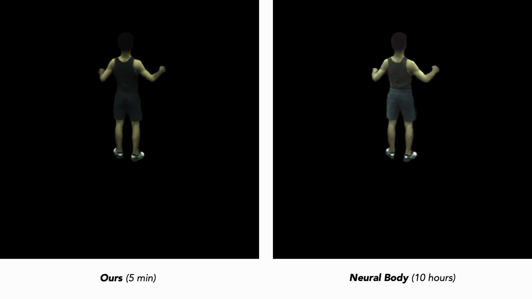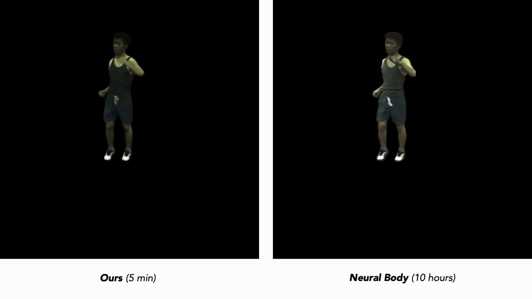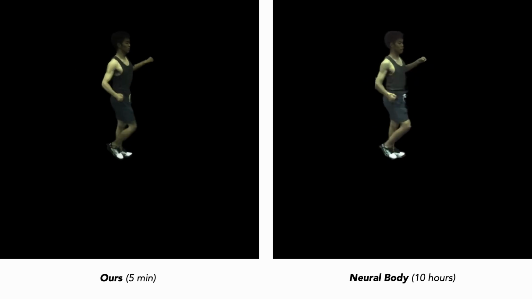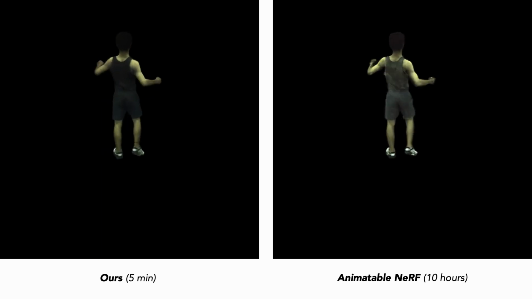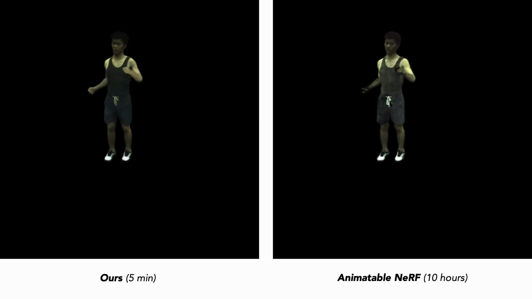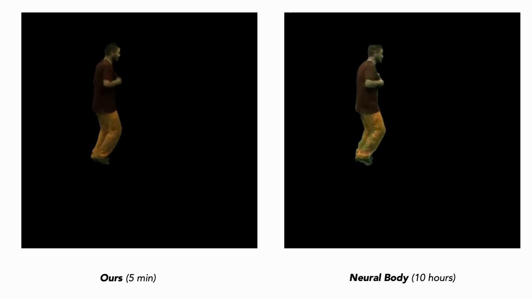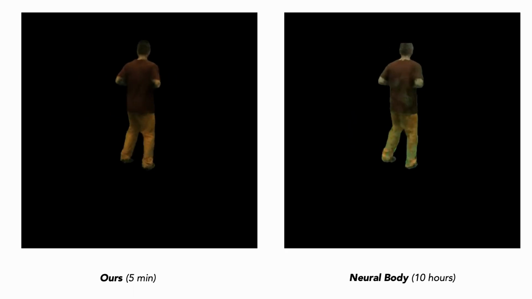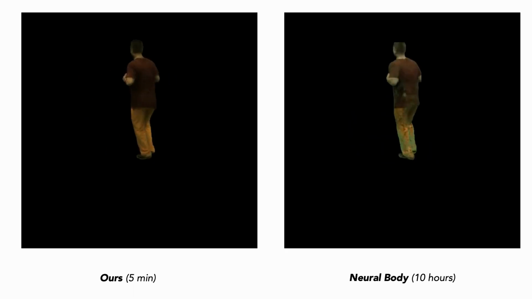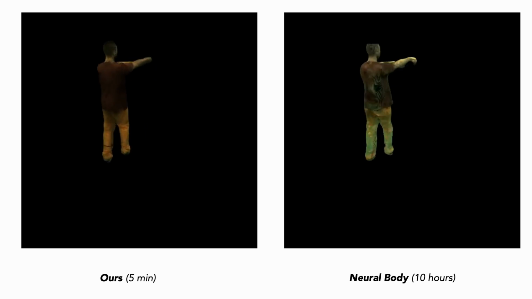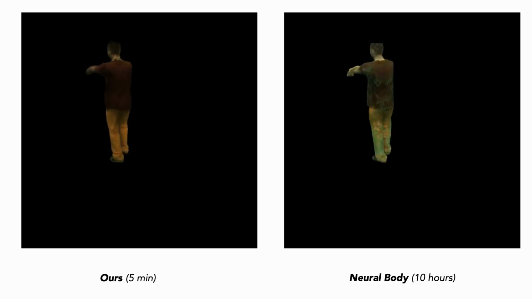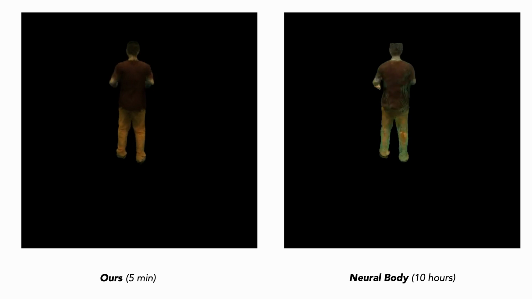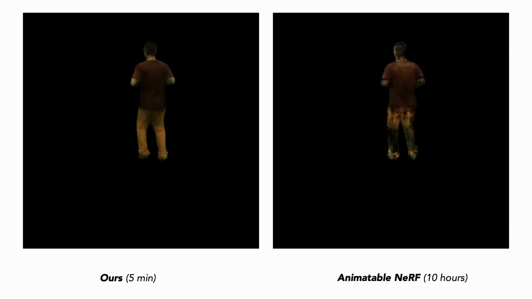Here we compare our method with NeuralBody. Our method is only optimized for 5 minutes, and the baseline is optimized for 10 more hours. However, our method shows better rendering quality. Here is a comparison with another baseline. Here we show the comparison on a different subject. Our method also has a faster optimization speed and competitive rendering quality. Here is a comparison with another baseline.